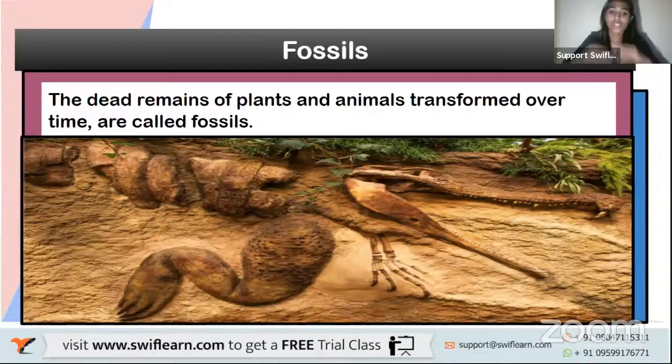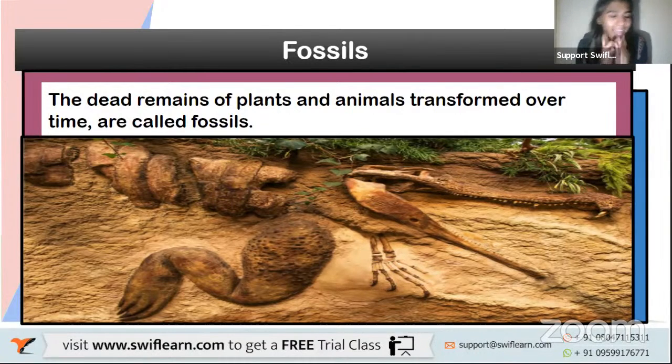When more soil and things have come over them, all the remains of these dead animals and plants have been compressed in the soil. Now there is a region of high pressure and high temperature there, and because of this high pressure and high temperature, these plants and animals get transformed into fossils.